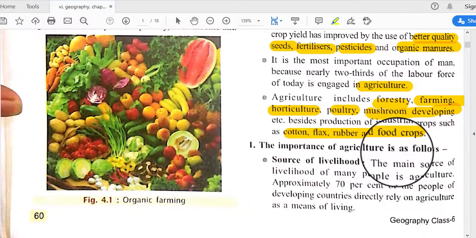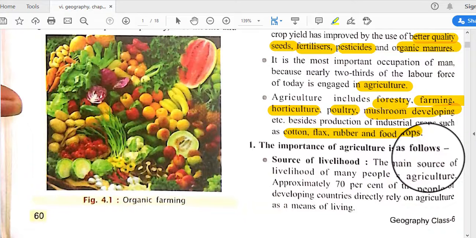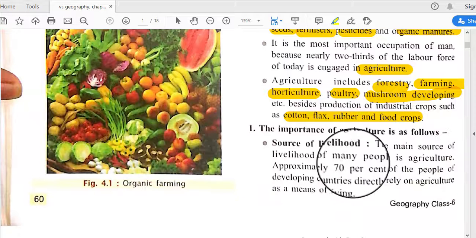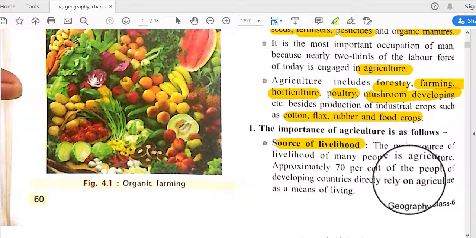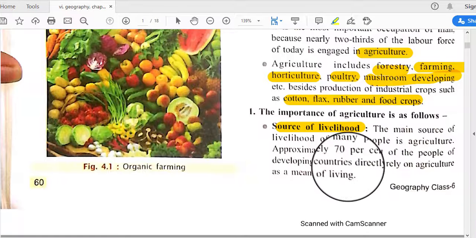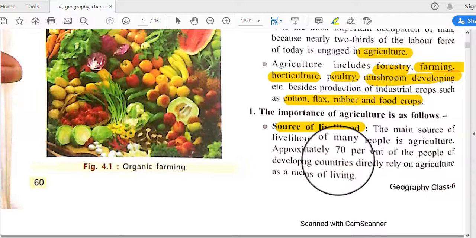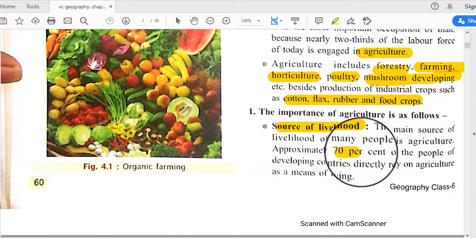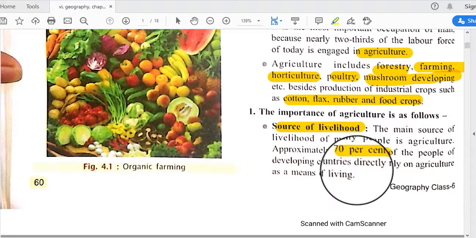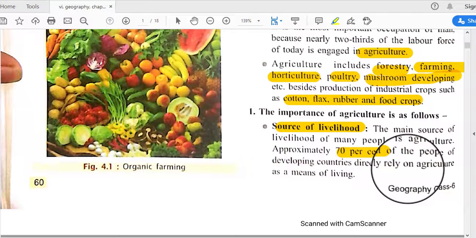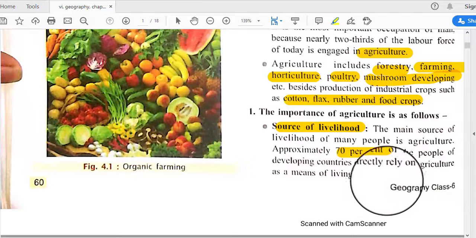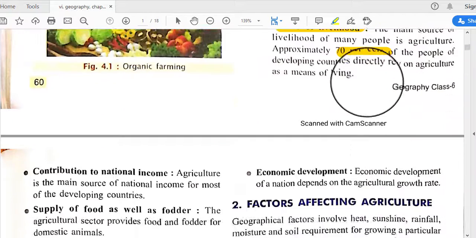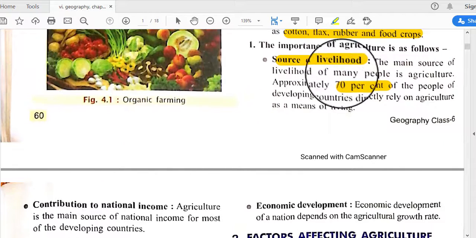The importance of agriculture is as follows. So what is the importance of agriculture? First one is source of livelihood. The main source of livelihood of many people is agriculture, because approximately 70% of people in developing countries are directly or indirectly related with agricultural activity. So this is the source of livelihood.